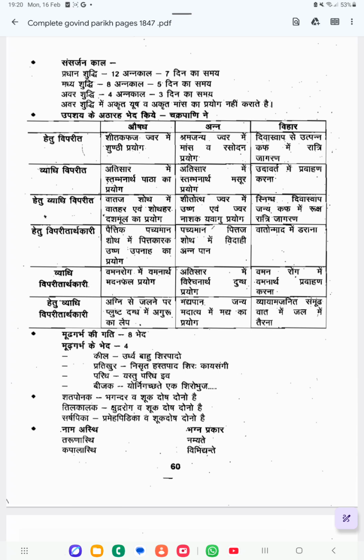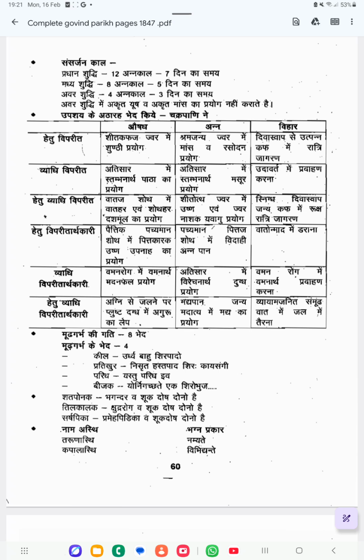Yastu pareekha iva, just like an iron rod, it creates an obstruction to the passage. The fetus itself is obstructing the passage. That is called pareekha.